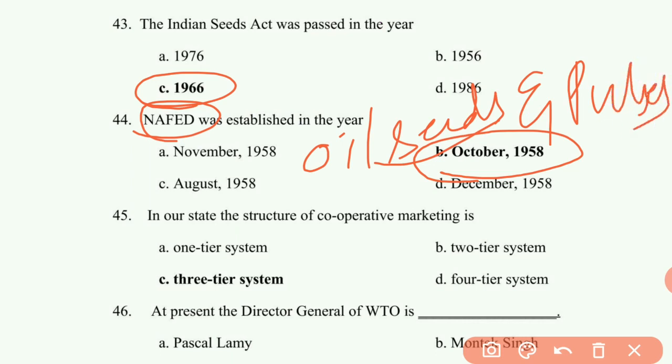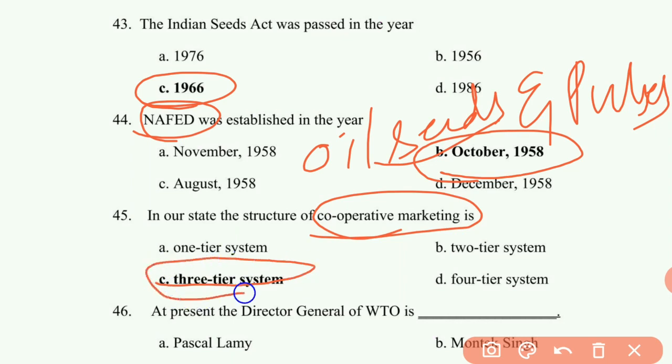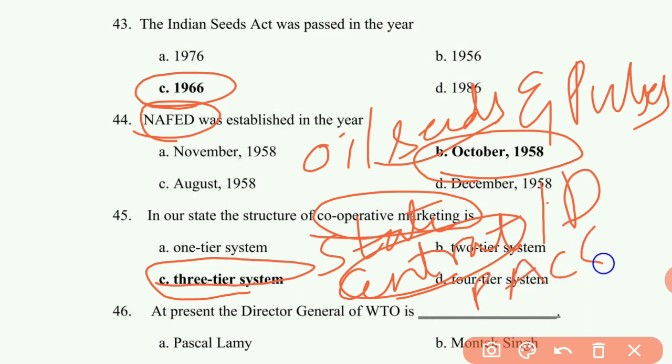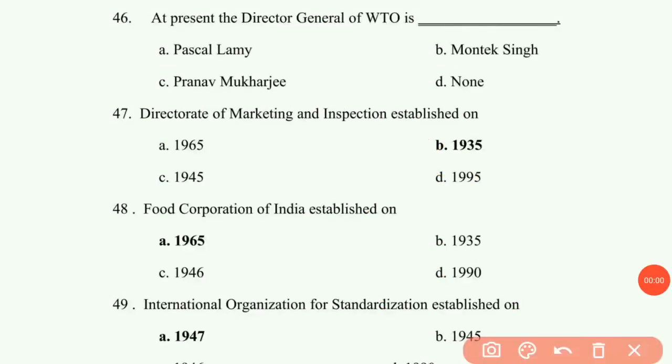45th question: in our state, the structure of cooperative marketing is a three-tiered system, that is state cooperative market, central or district cooperative market at the central district level, and village level it is PACS, that is primary agriculture cooperative societies. 46th question: at present, the Director General of WTO is, answer is none.